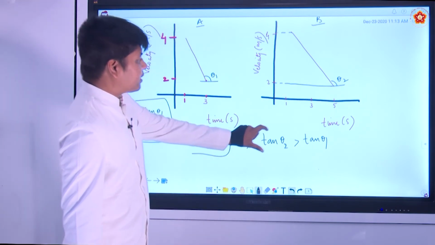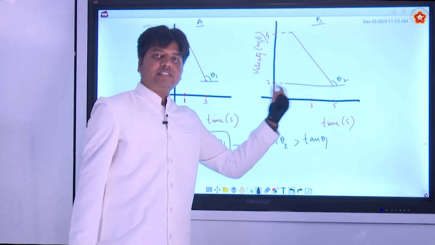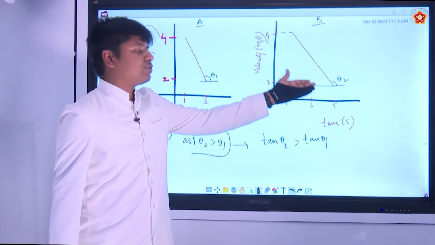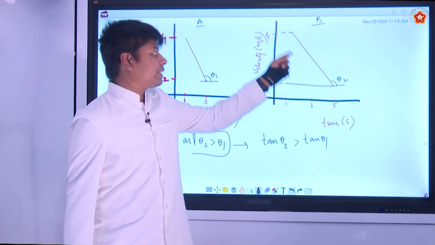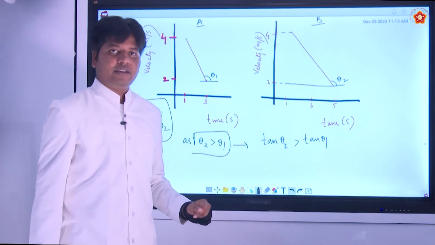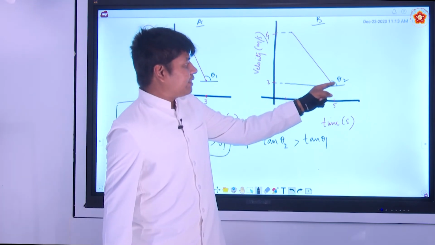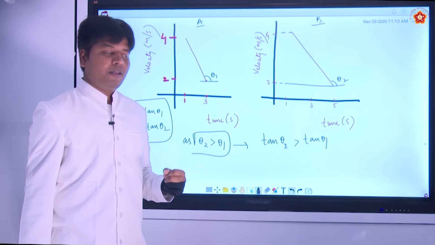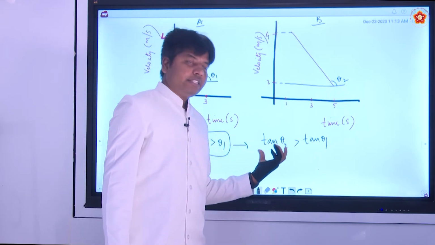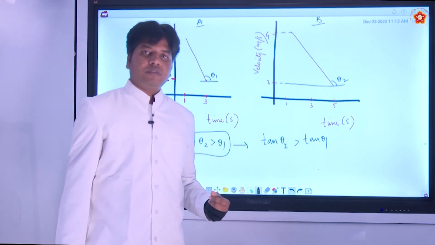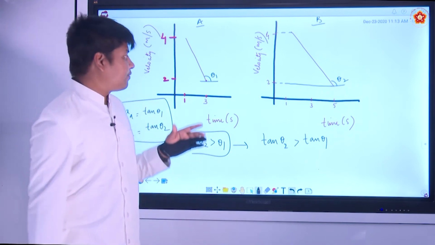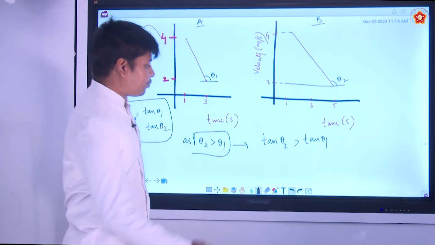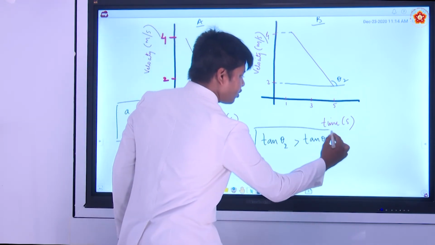If tan theta 2 is greater than tan theta 1, that means this acceleration is more. If this acceleration is more, that means it has to come to a halt very fast, right? Here the tan theta 2 is more than tan theta 1, the angle is more. So, this slope should be more than this, but conventionally when we solved, it is coming to a halt in 2 seconds. But what are we missing here?